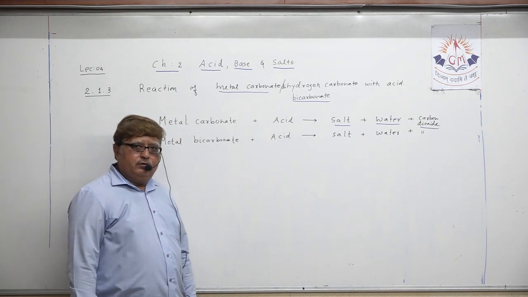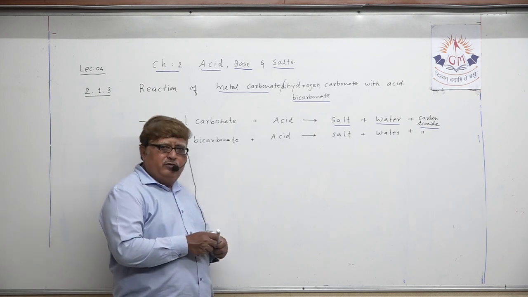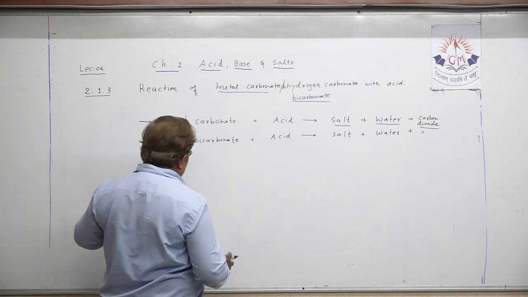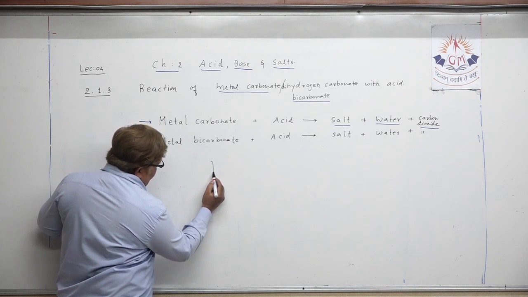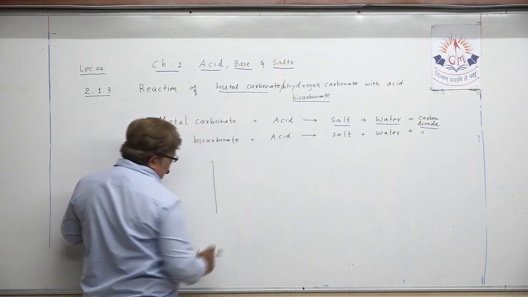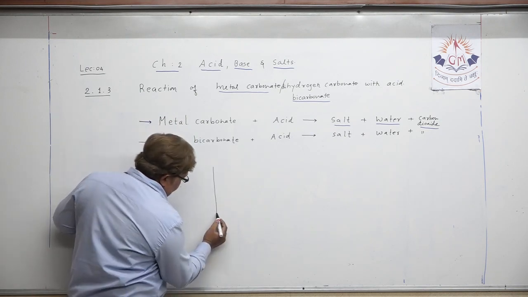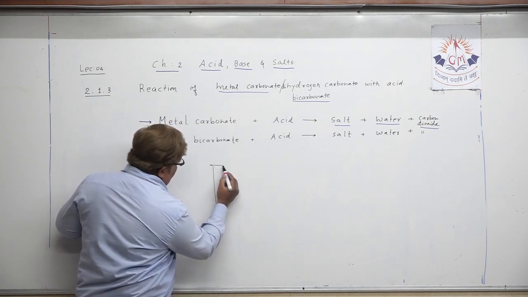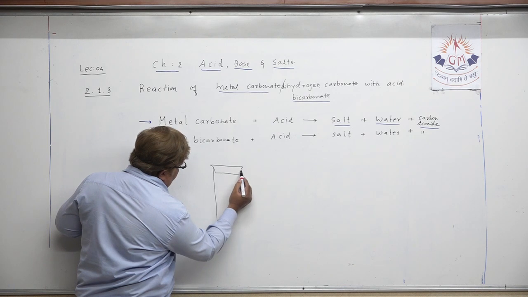No change whatsoever in the products in both the cases. Suppose we perform an experiment, as in an activity mentioned in the textbook. Suppose you take one hard glass tube, already closed with a double holed rubber cork.